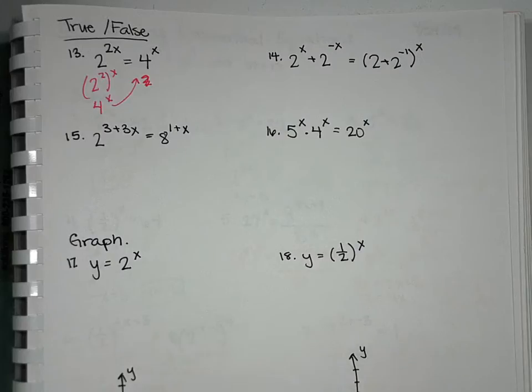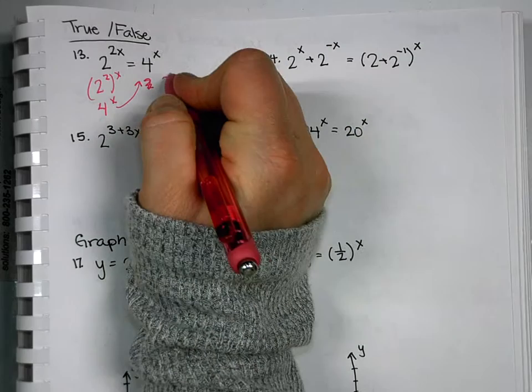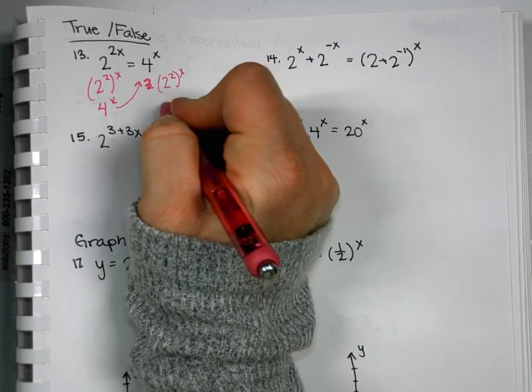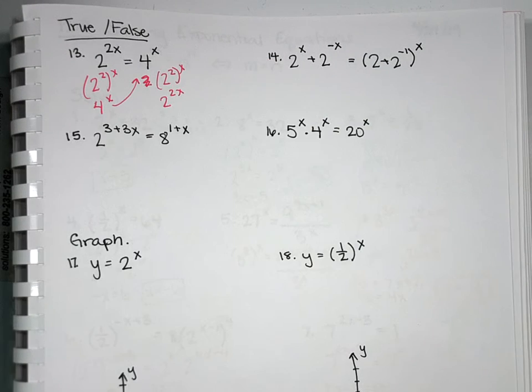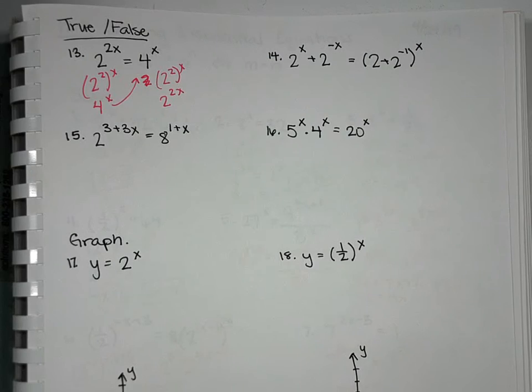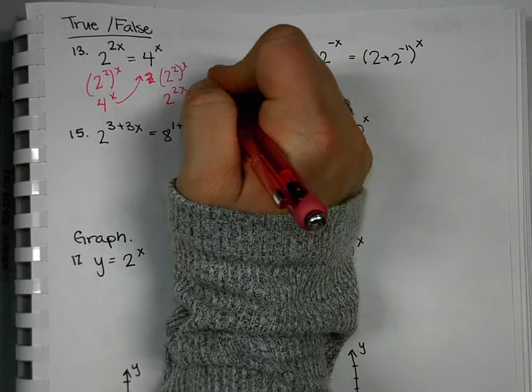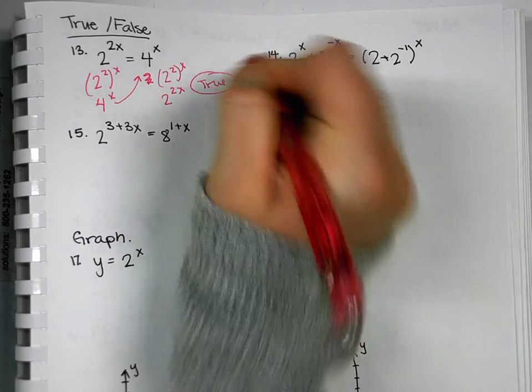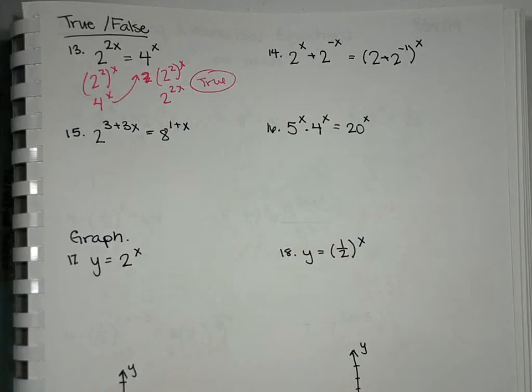Or you can think of it as, rewrite this as 4 is 2 squared to the x, which gives you 2 to the 2x. Doesn't matter which side you work with, you just want to see, can you use your exponent rules to turn one side into the other? If you can, you would say true. If you can't, you say false. So if we look at 14, is there a way that we can turn the left into the right or the right into the left?